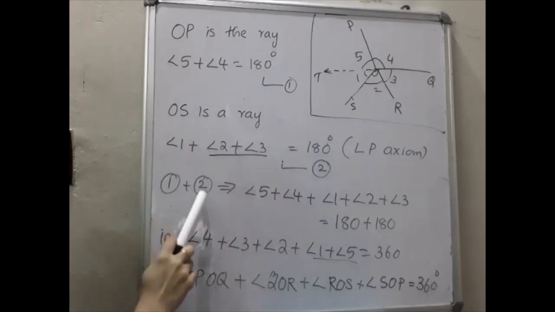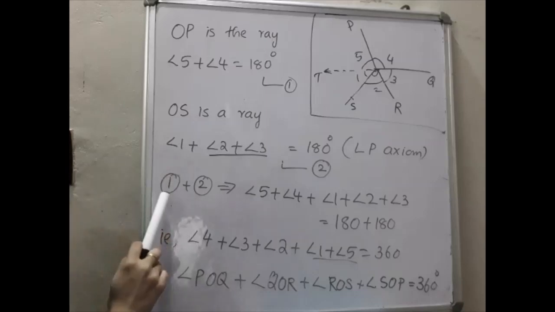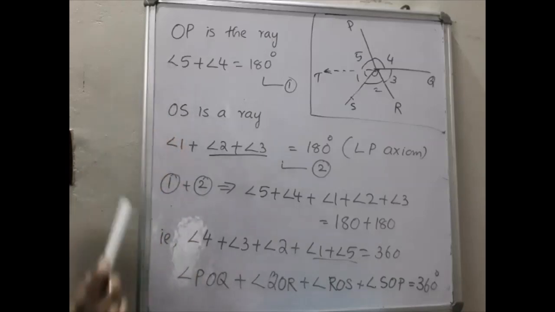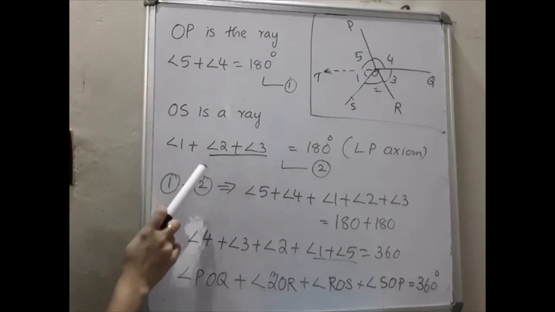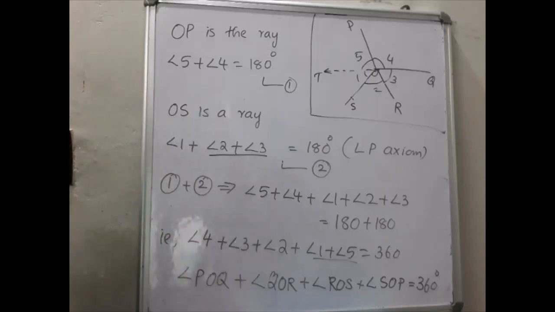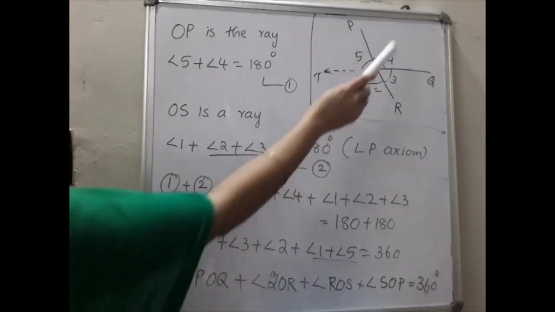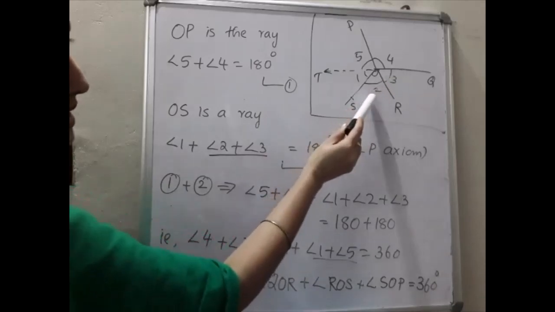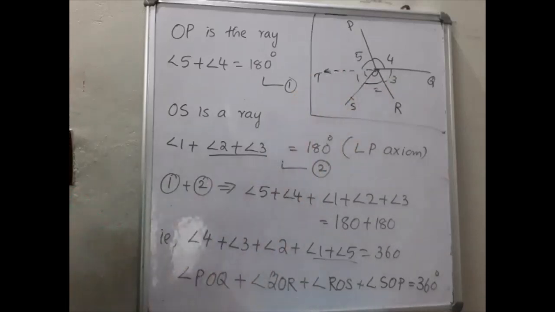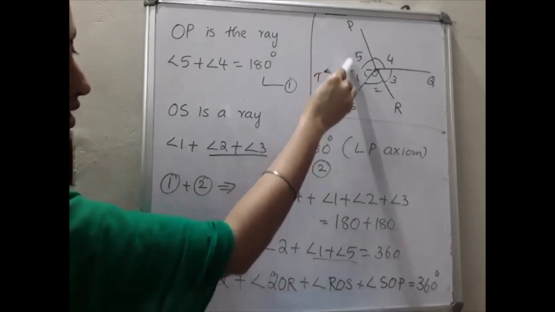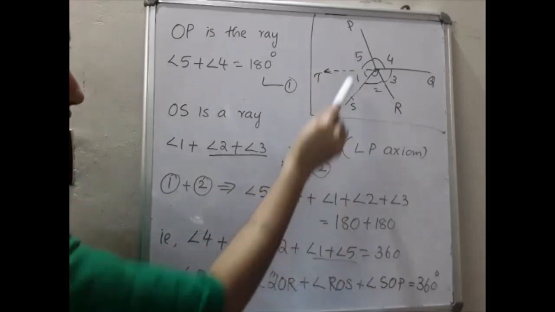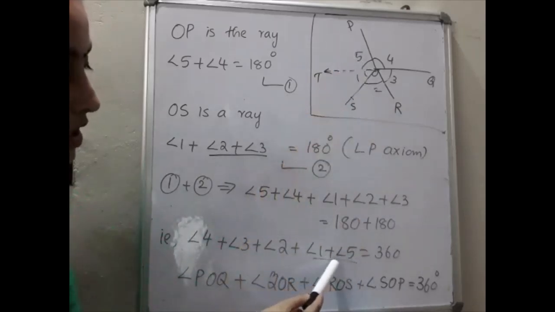Then adding equation 1 plus equation 2 gives what? Just adding the LHS, that is angle 5 plus angle 4 plus angle 1 plus angle 2 plus angle 3 is equal to 180 plus 180 degree. We are just rearranging that because from here we need angle 4 plus angle 3 plus angle 2 plus this one. That we have to prove. For that purpose, just rearranging angle 4 plus angle 3 plus angle 2 plus angle 1 and angle 5. That together constitutes what? That together you have to write. Okay, because we need SOP.